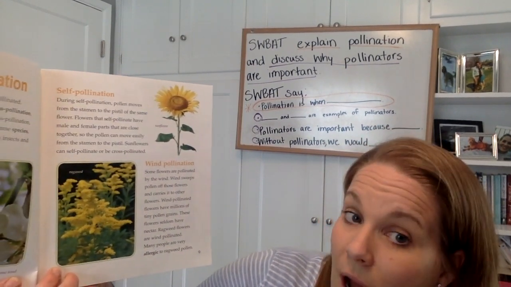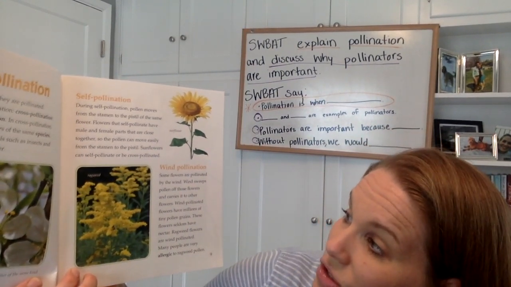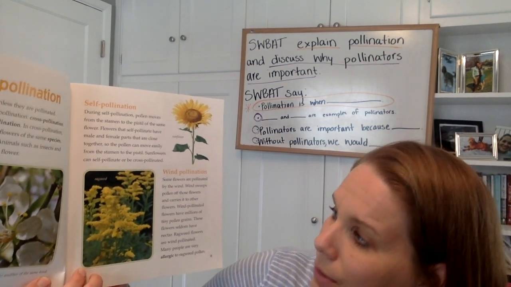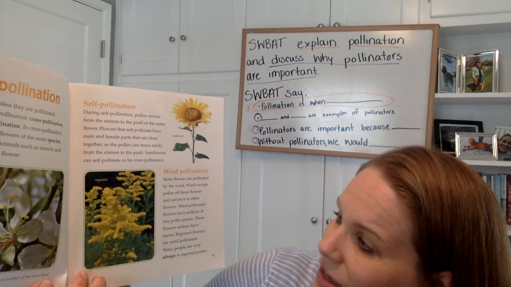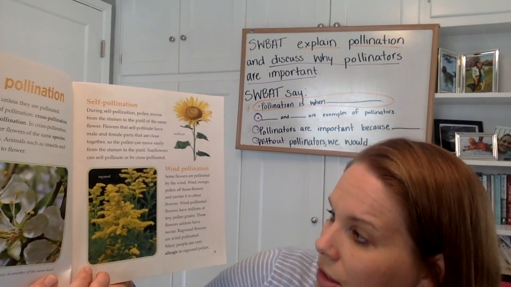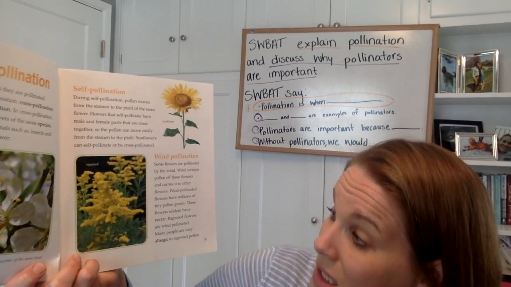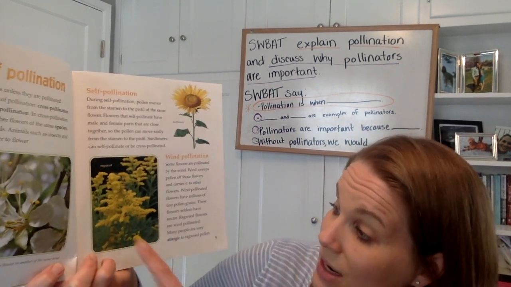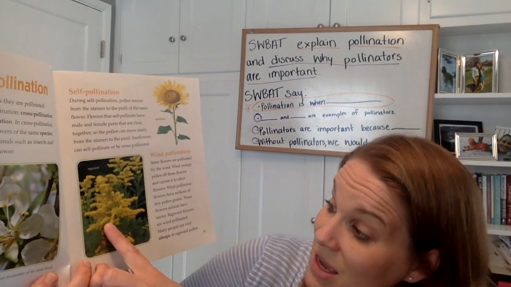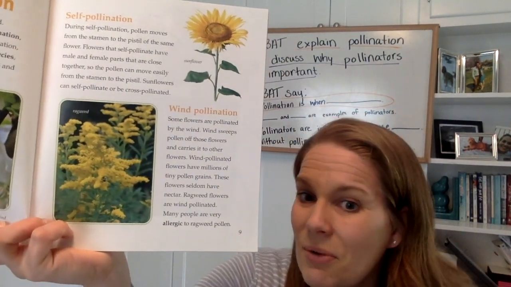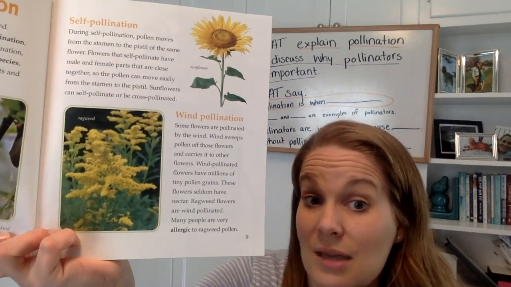Some flowers are pollinated by the wind. Wind sweeps the pollen off of those flowers and carries it to other flowers. Wind-pollinated flowers have millions of tiny pollen grains. These flowers seldom have nectar for animals to eat. Ragweed flowers are wind-pollinated. Many people are allergic to ragweed pollen. So a lot of times when people have allergies in the spring and summer,